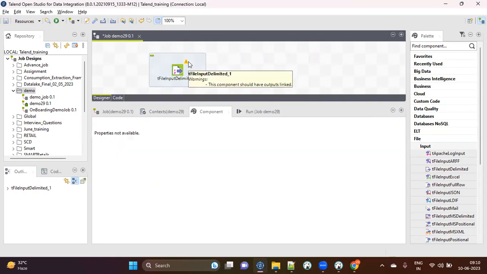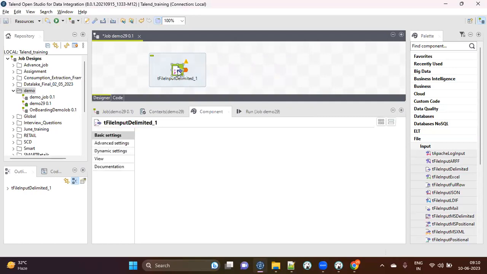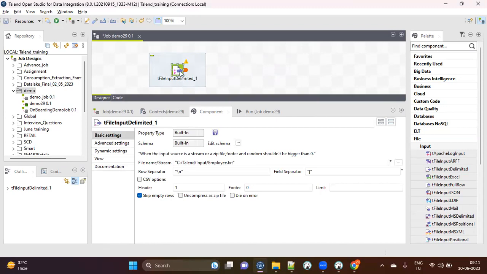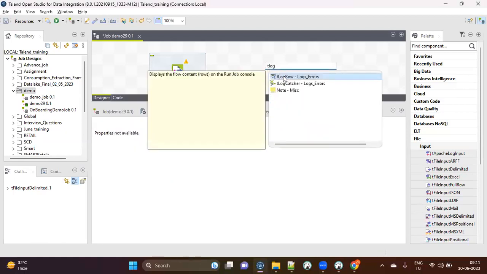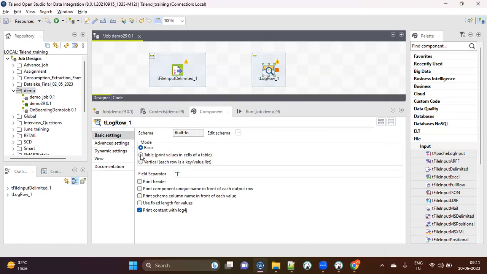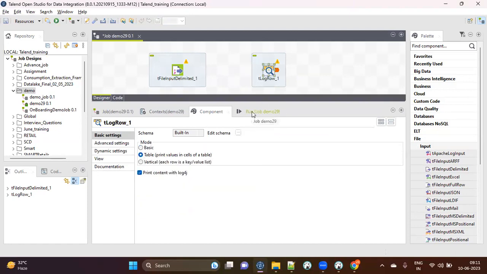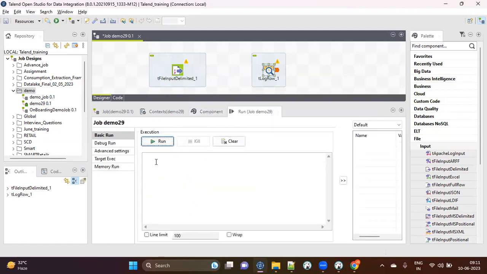But if you see, it is still giving me an error. What it is saying is, since this is an input component, the component should have an output link also. Because the input will just read the data. How will it show me? Somewhere. If I want to see this data, I need an output also. So just for this demo purpose, I can take a component called tLogRow. What it does is it logs the value directly in the output here, in this run console, when I run the job. So what I can do simply is connect this with this.